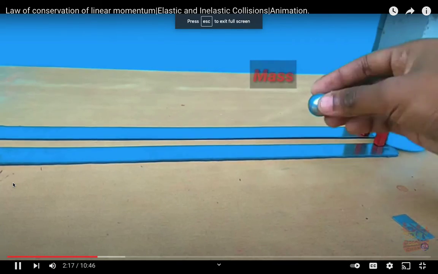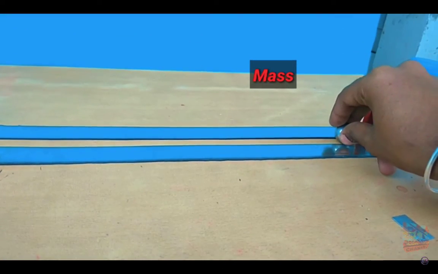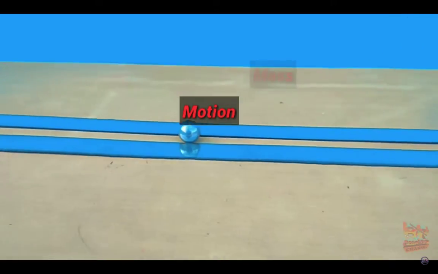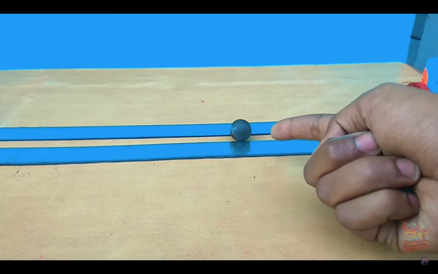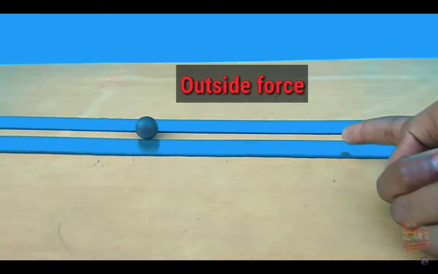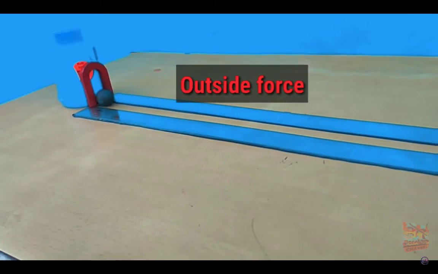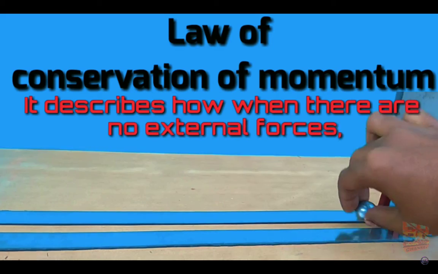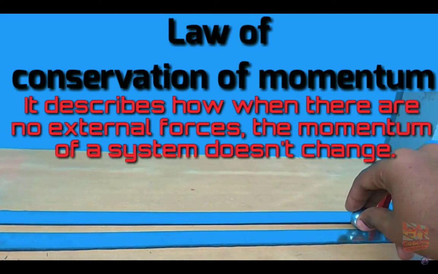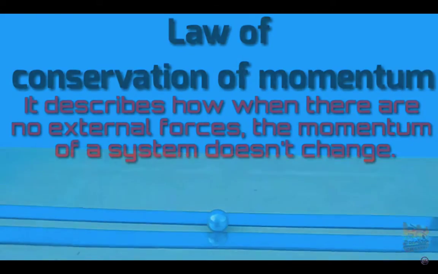In a system, momentum is mass in motion, and we can apply our understanding of outside forces here as well. Momentum can only change when there is an outside force or impulse, not from within the system itself. This important concept is called the law of conservation of momentum. It describes how, when there are no external forces, the momentum of a system doesn't change.